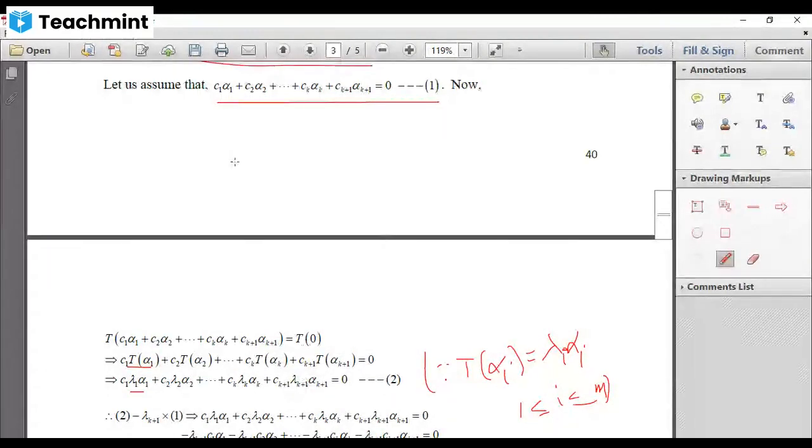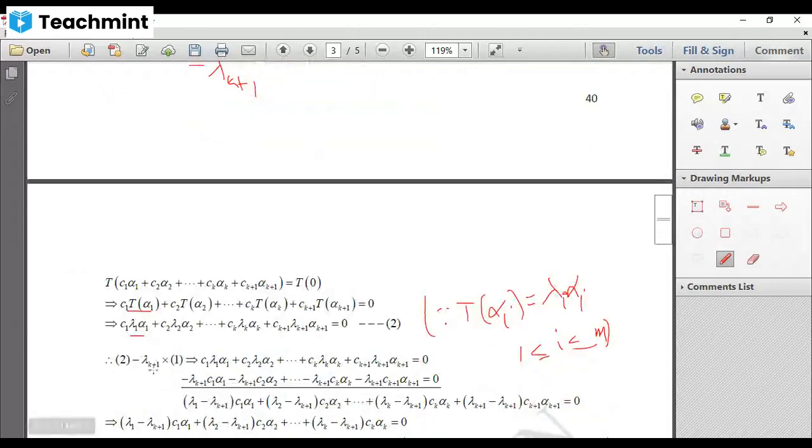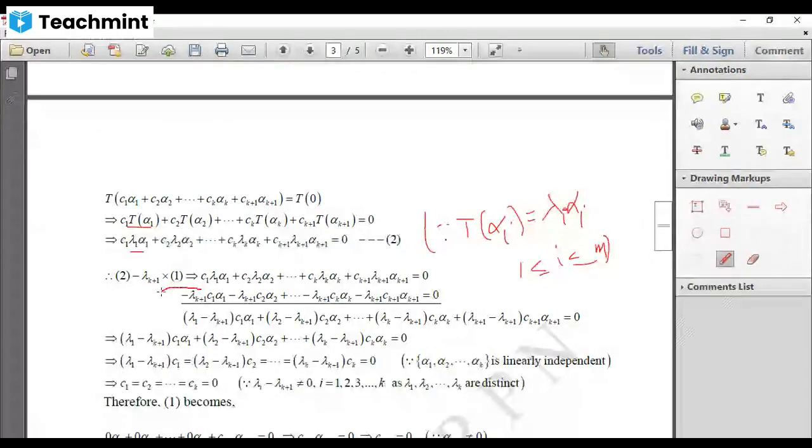Now what we do is, we'll multiply equation 1 by minus lambda k plus 1. Then this becomes minus lambda k plus 1 C1 alpha 1 minus lambda k plus 1 C2 alpha 2, etc., minus lambda k plus 1 Ck alpha k minus lambda k plus 1 into Ck plus 1 alpha k plus 1 equal to 0.